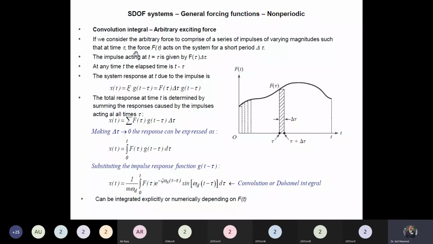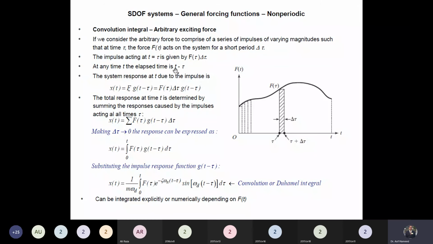So this large force, or the impulse, acts on the system for a very short period, delta tau. This is the general impulse acting at any time t equal to tau. It acts for a very short period, delta tau, and the magnitude of the impulse is F tau, force multiplied by time.